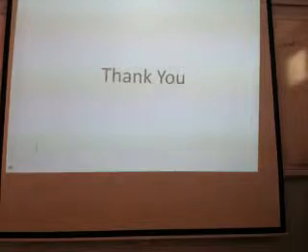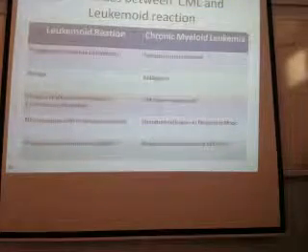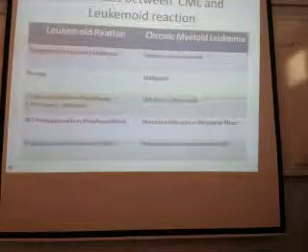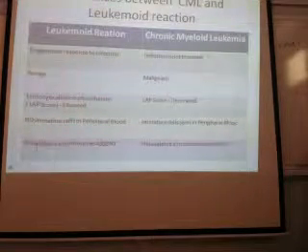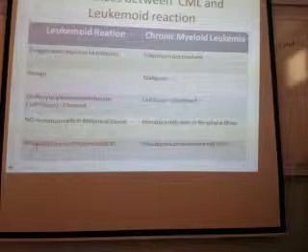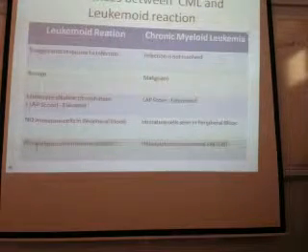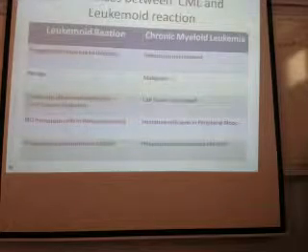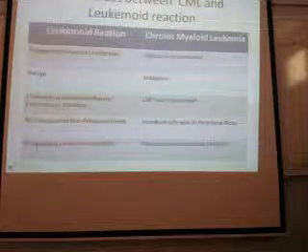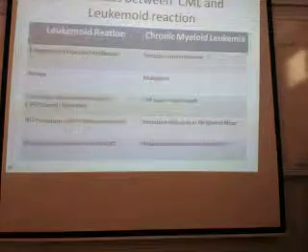And the last objective, which is very important, you should remember: the difference between leukemoid reaction and CML. What is CML? It is chronic myeloid leukemia, a type of proliferative disorder.